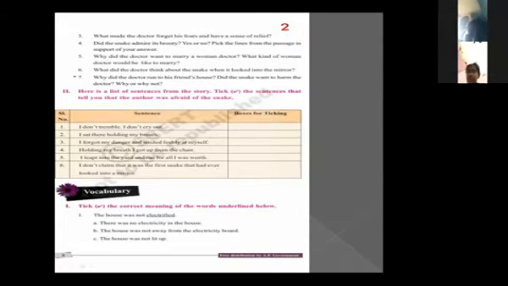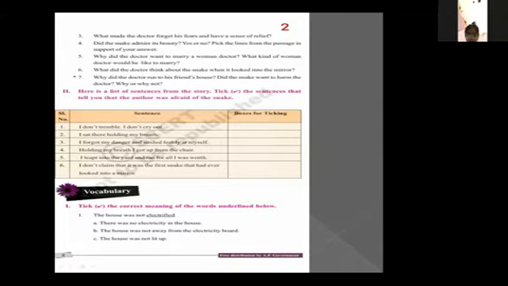See here, you can understand, children, now. Sujata had arrived at the station before the train came, they have given. So which action completed first? Tell me, you can just give the lip movement, I can understand. Which action completed? Sujata had completed the first action. The second action is the train came.